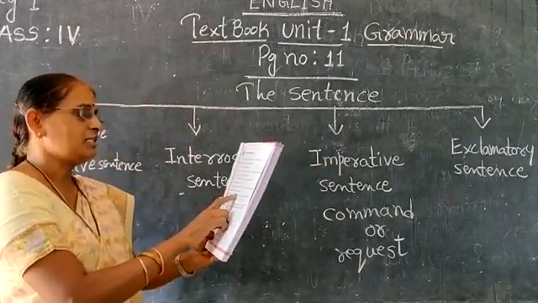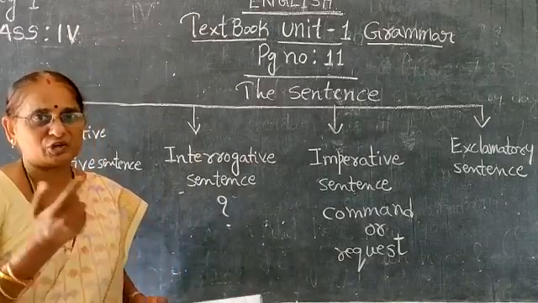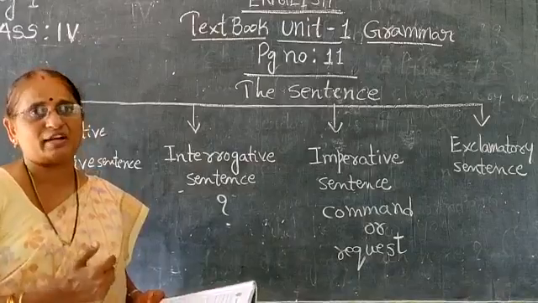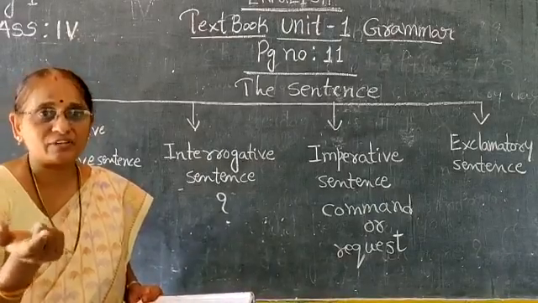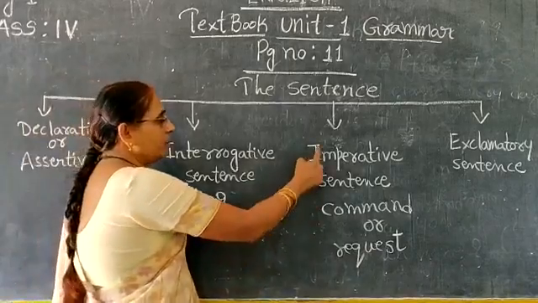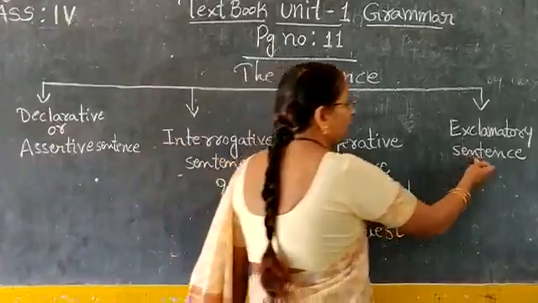See, please give me the keys, please give me your pen. Please give me your notes. You are requesting your friend. Auntie, please explain this sum. You are requesting. So that comes under imperative sentence, isn't it? And next, coming to exclamatory sentence.